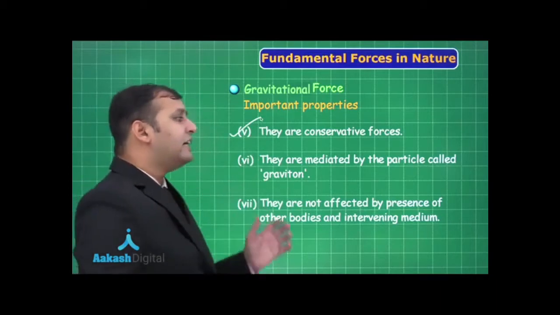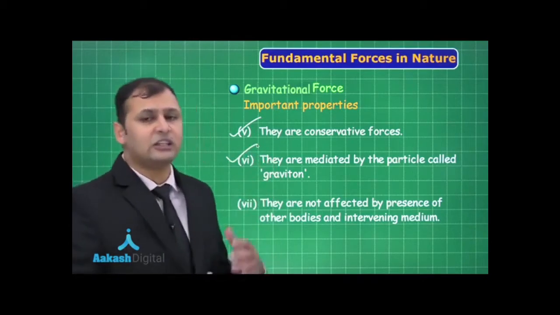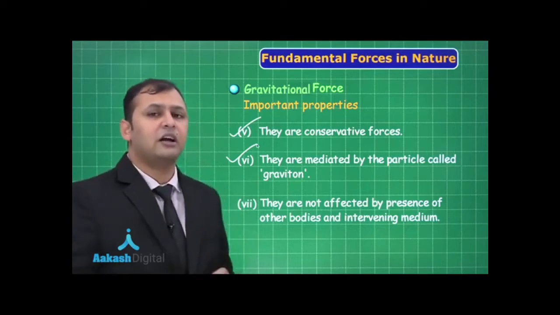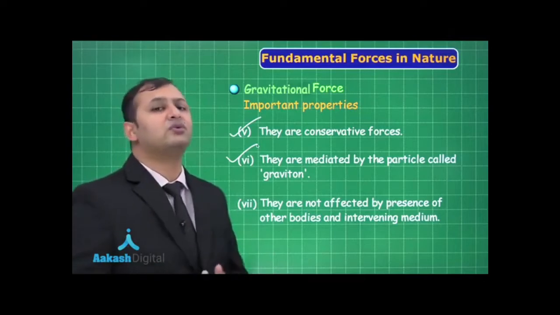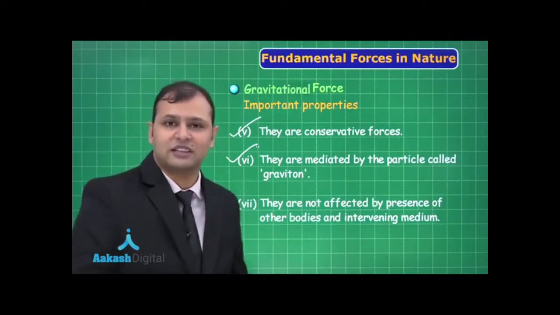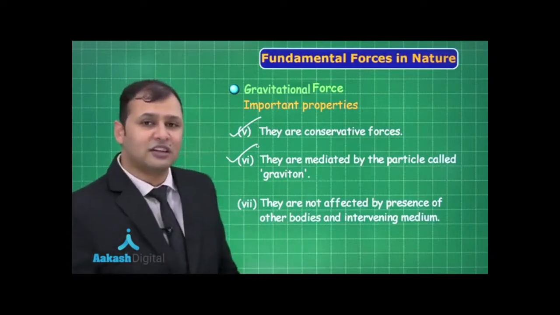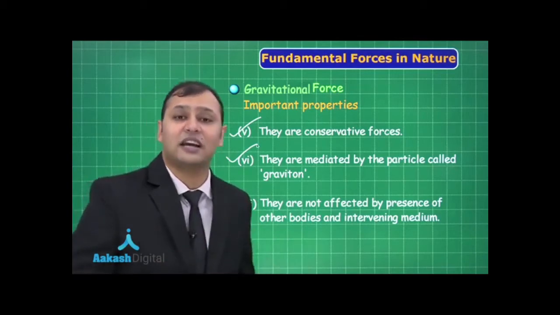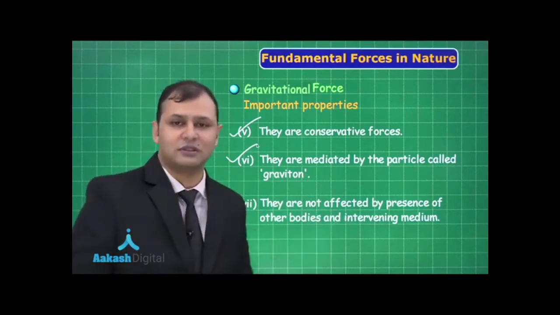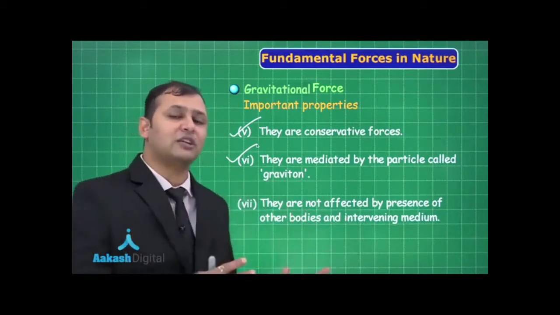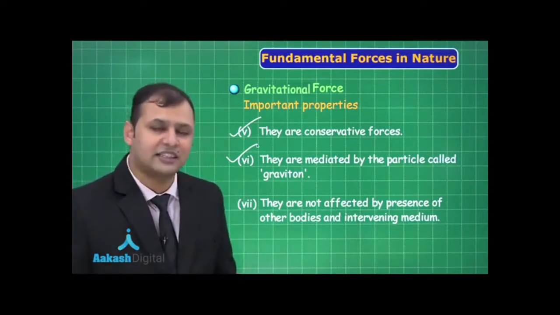Then they are mediated by the particles called gravitons. Now in a theory, it is said that these 2 particles interact with each other with the help of a mediating particle. Suppose you are sitting at a place and you want to transfer your force to a friend. You go and slap that person directly. That's a direct contact and the force has been transferred. But suppose you have a fear that if you go near him, he may hit you again. So what you do, you take a piece of chalk, sit at a distance and throw that chalk to that person. The force will be transferred to that person via the help of that chalk, which acts as a mediating particle.